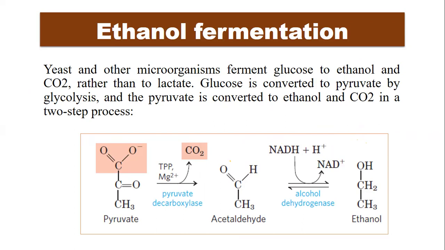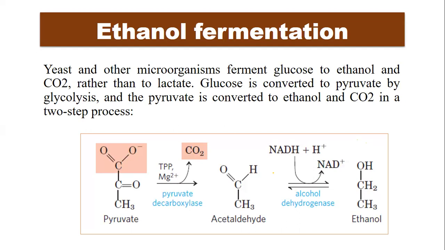So here we need two enzymes. First, the pyruvate will be decarboxylated by the enzyme pyruvate decarboxylase. And then the two carbon fragment, the acetaldehyde, will be further converted into ethanol. So decarboxylation was necessary to convert pyruvate into ethanol.